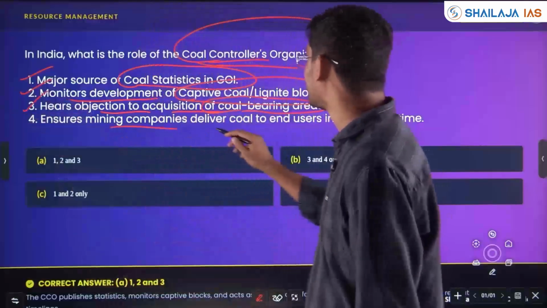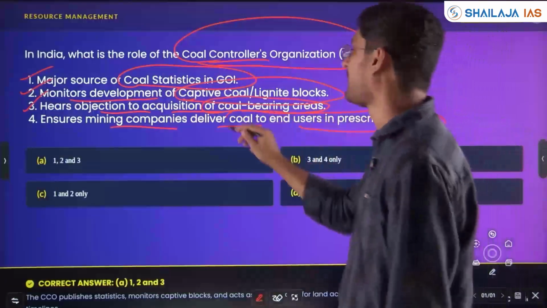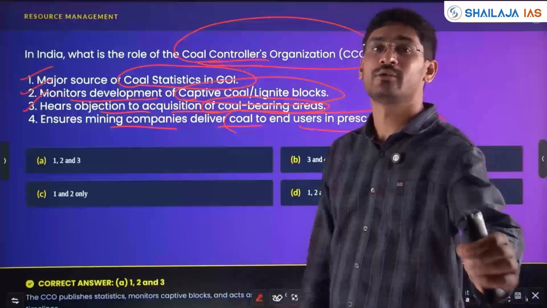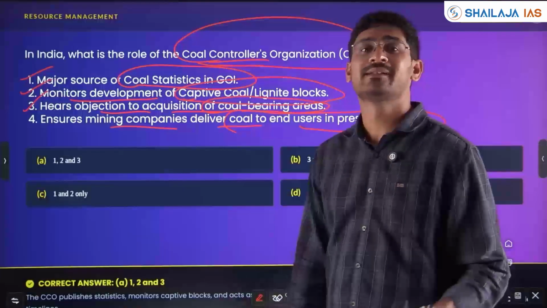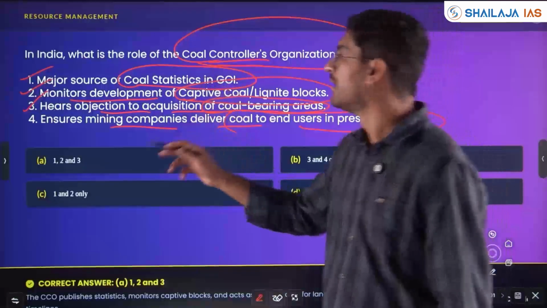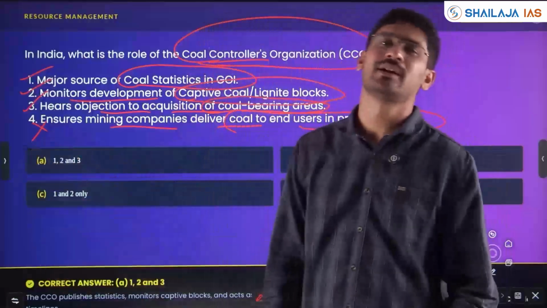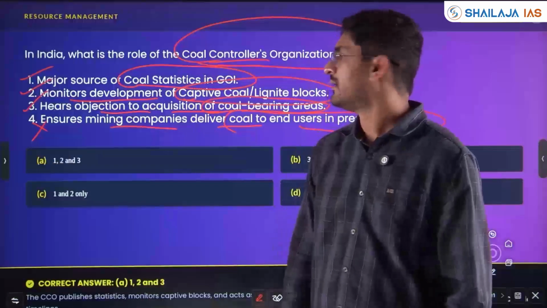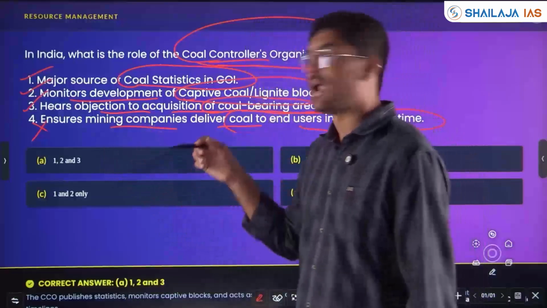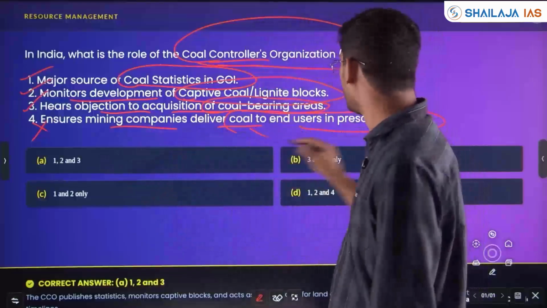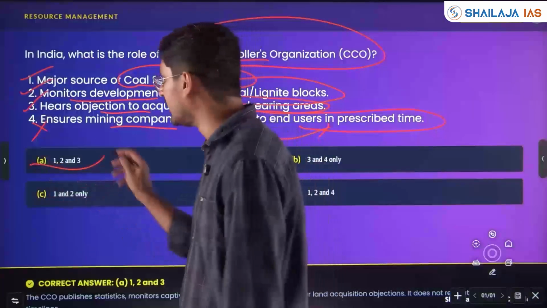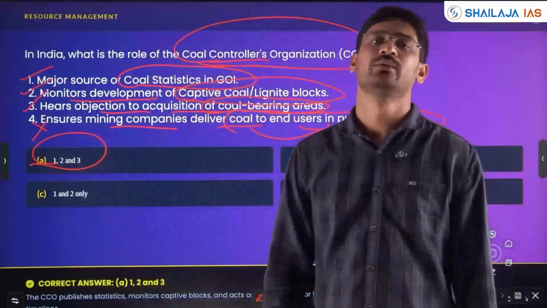Ensure mining companies deliver coal to end users in prescribed time. Is it the function of a regulatory body to ensure that mining companies make sure coal is delivered to the end user? No. For example, you have Coal India, a PSU company, which ensures that after mining is done and the end user has paid, the coal will be delivered to the end user, not CCO. So the answer will be 1, 2, 3.